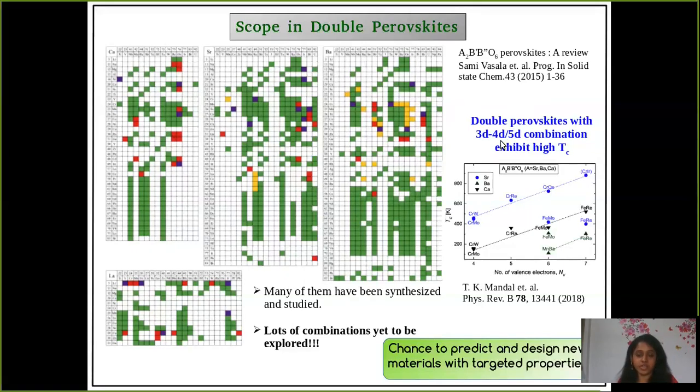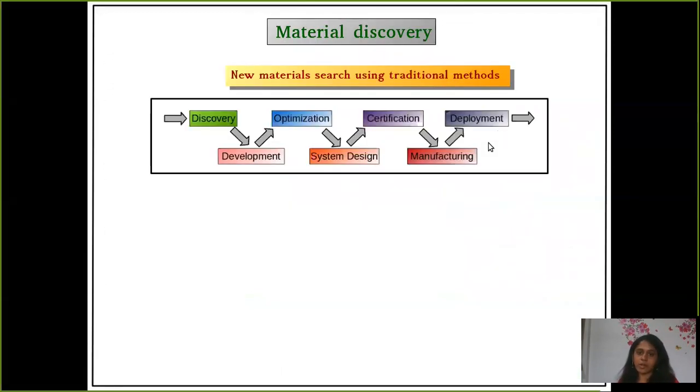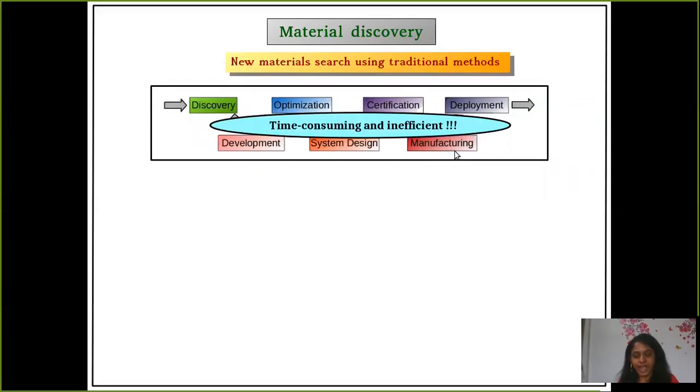This combination is of special interest because most of them are magnetic and exhibit high transition temperature. As you can see from this figure also, their transition temperature varies from 200 to 800 Kelvin. Now, in our case, as we are interested in magnetic double perovskite compounds, we have considered our exploration set in that particular combination. Now, material prediction in the traditional way is a tedious job. It consists of various discrete steps, as you can see, and that's why it's very time consuming and inefficient.